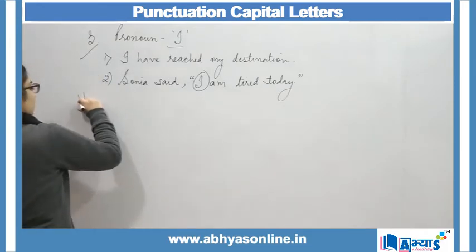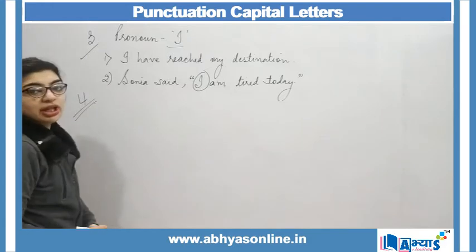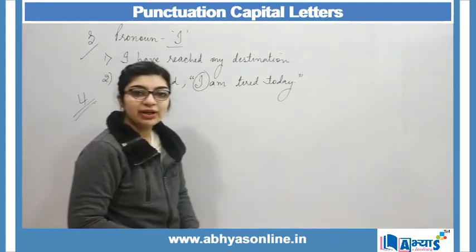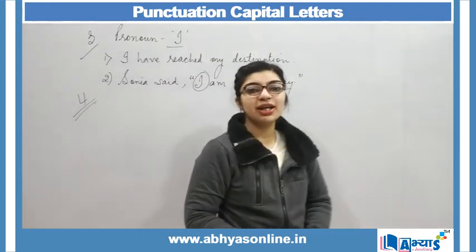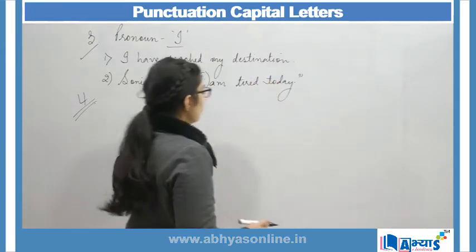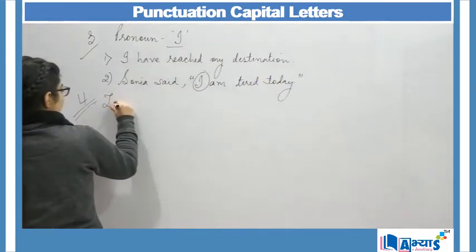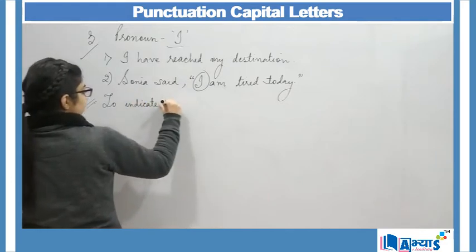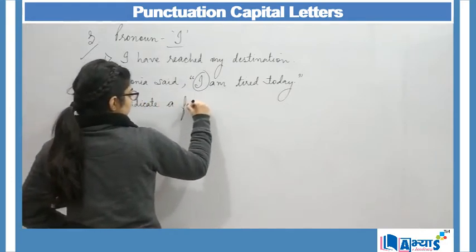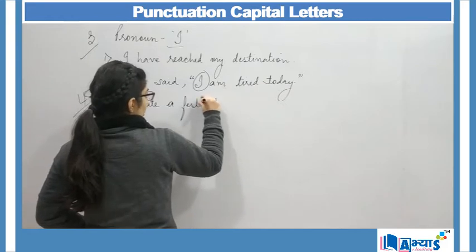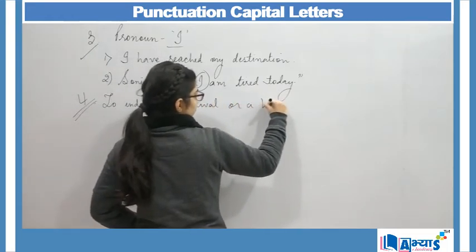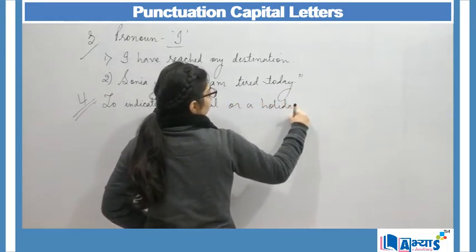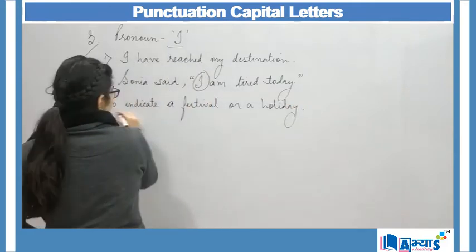Now the fourth usage of capital letters is in order to mark any kind of festival or to mark any kind of holiday. So to indicate a festival or a holiday, again we make use of capital letter.